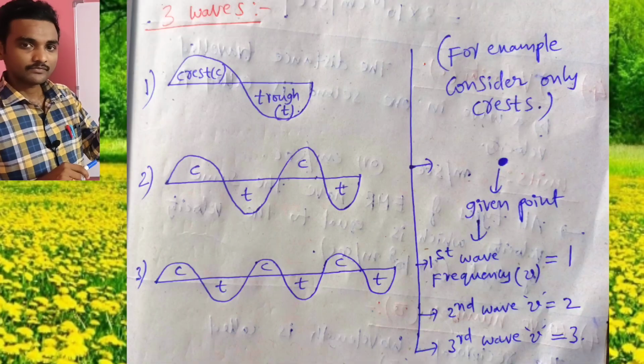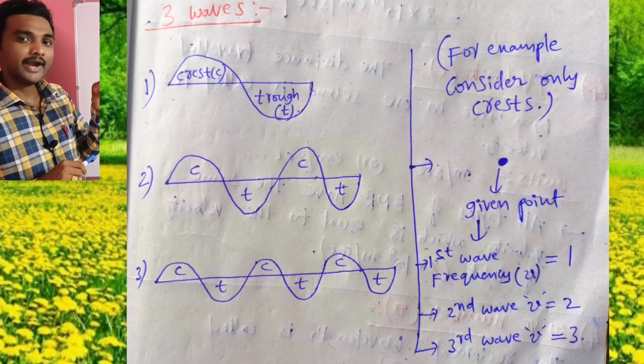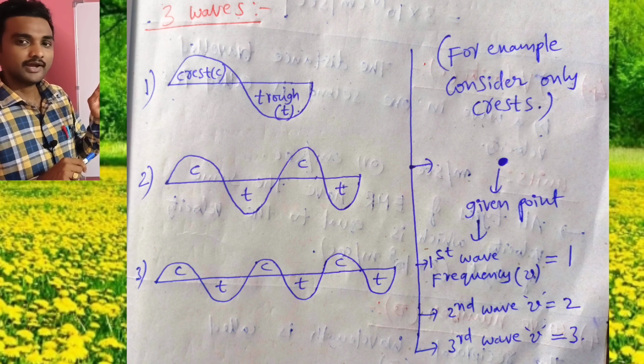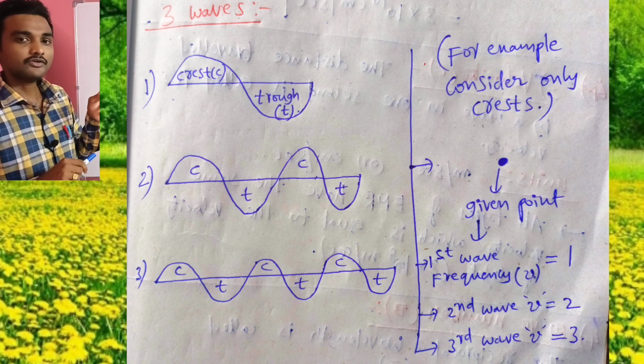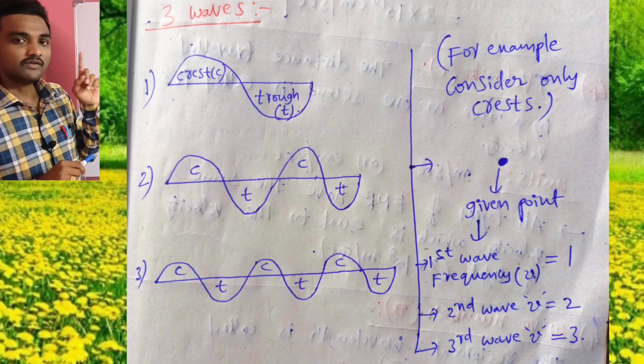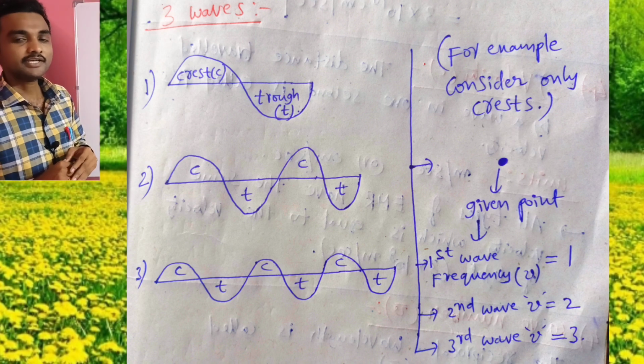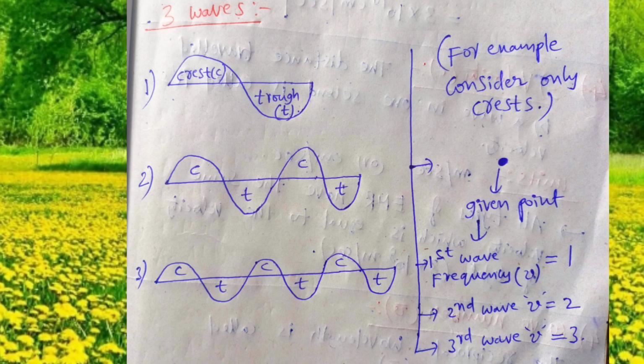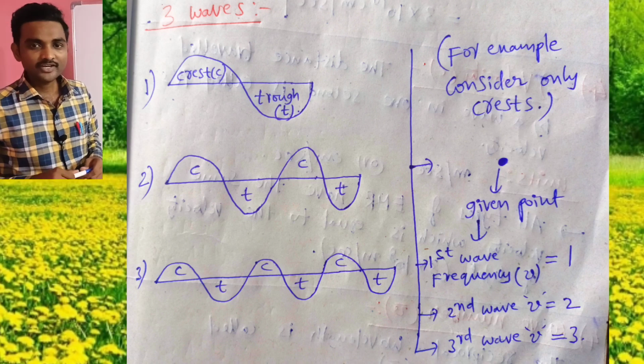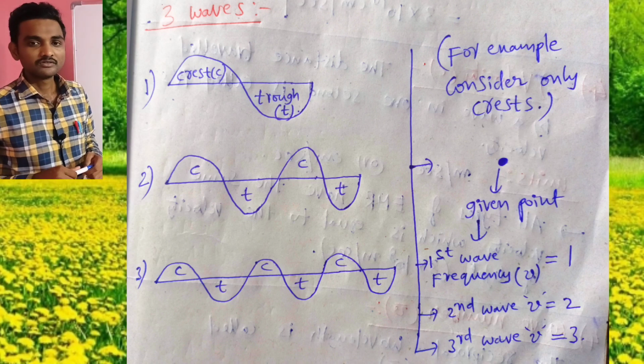For example, for understanding the frequency definition clearly, let me give one example. Here I am considering three waves: first wave, second wave, third wave. In these three waves you have to consider only the crests. Then you will understand properly.